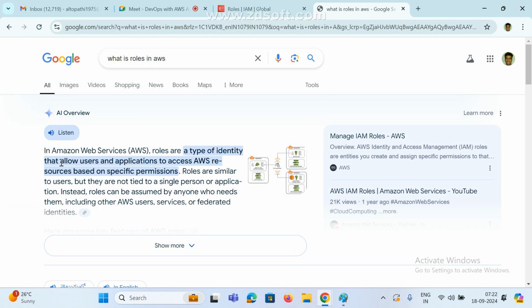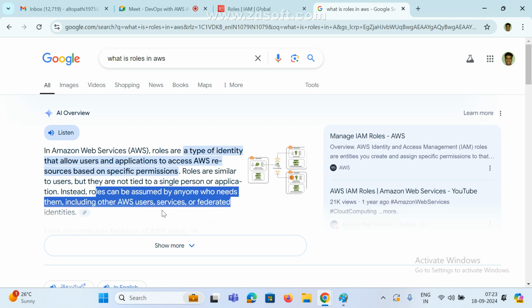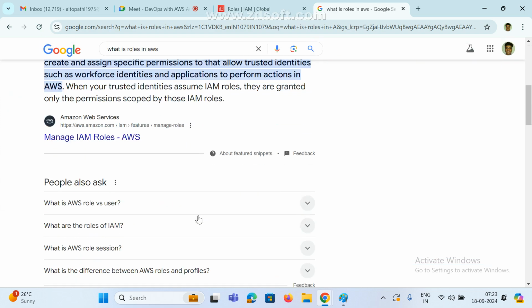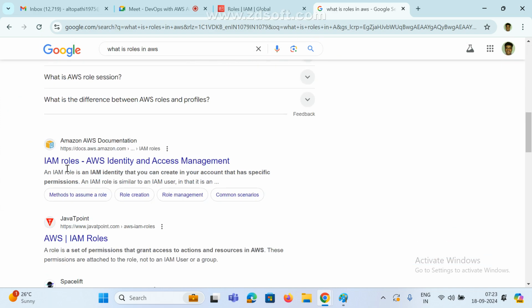It is a type of identity to allow users and applications to access AWS resources based on specific permissions. Roles are similar to users, but they are not tied to a single person or application. Instead, roles can be assumed by anyone who needs them, including AWS resources, users, services and all. So these are IAM roles.